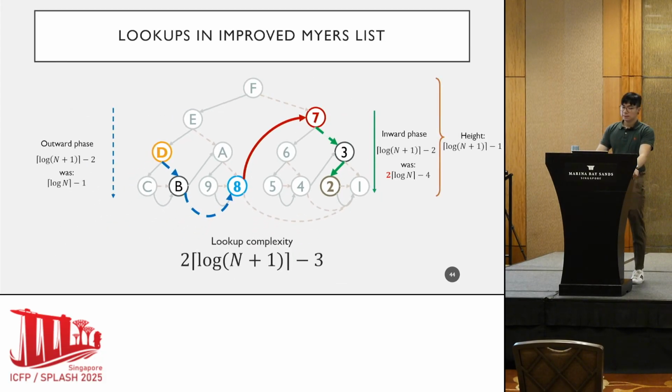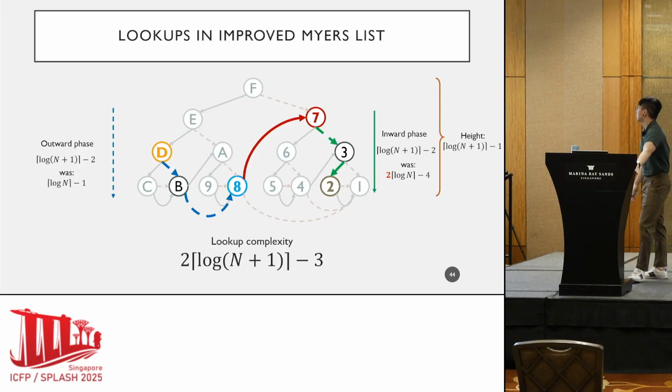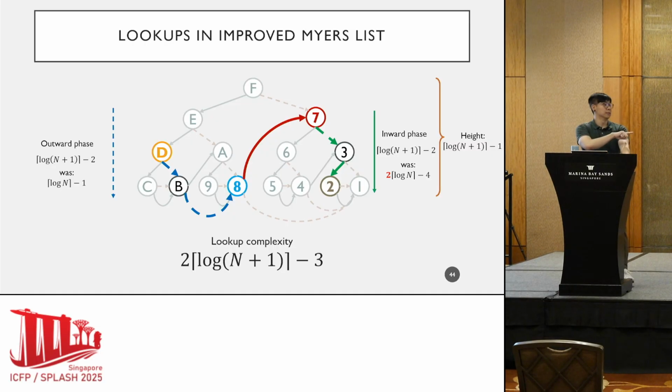More importantly, the outward phase length remains at approximately log n. But the inward phase cost was 2 log n, and because now we have direct pointers to the right child in an improved Myers list, the inward phase length is now log n, right? So we went from 2 log n down to log n.